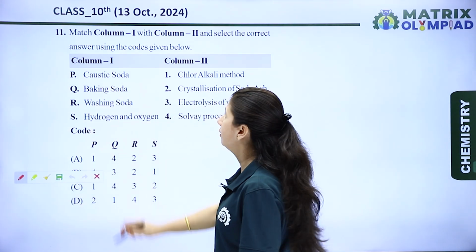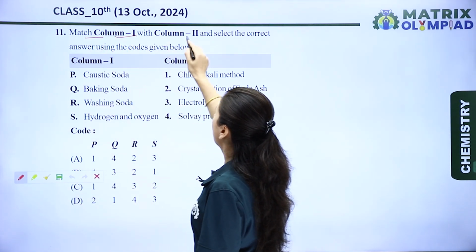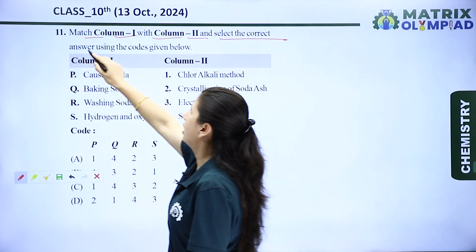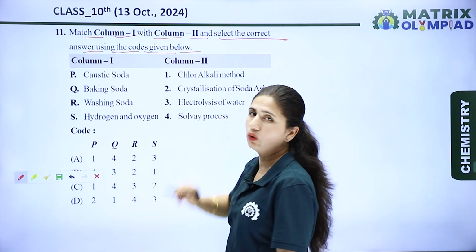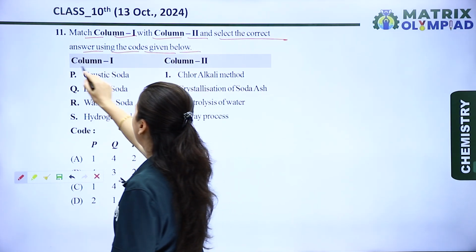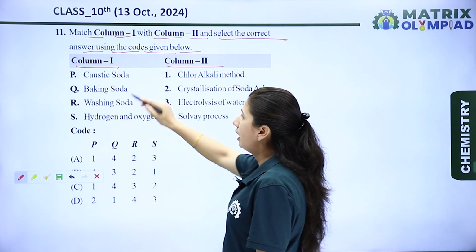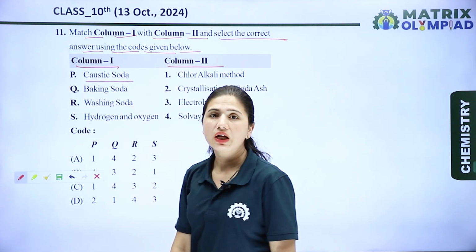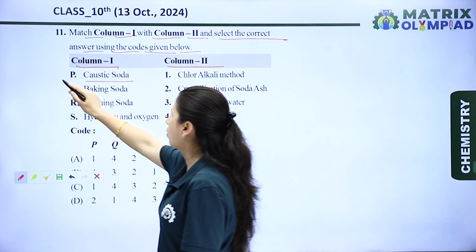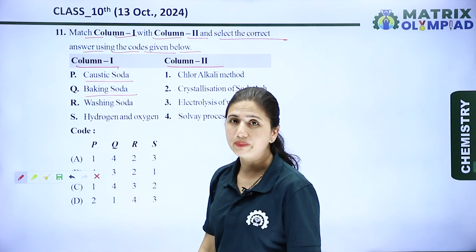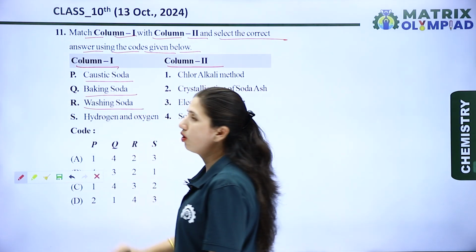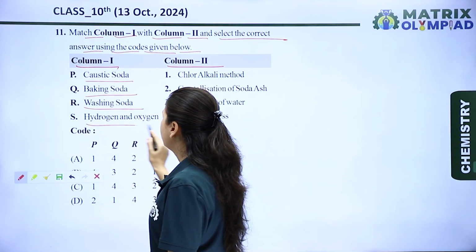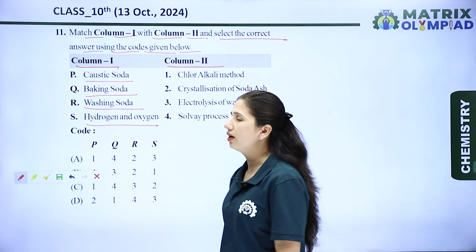In the next question, match column first with column second and select the correct answer using the codes given below. Okay, now let's see column first and column second. In column first, P is caustic soda, Q is baking soda, R is washing soda, and S is hydrogen and oxygen.